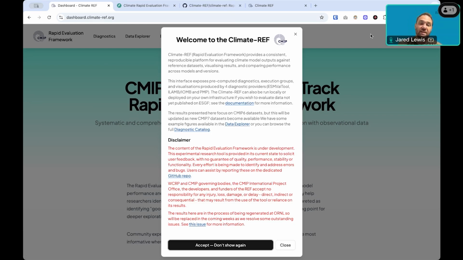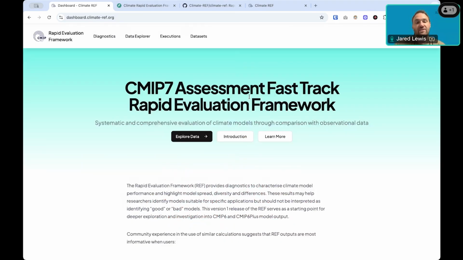I'd also note that the results we present here are intermediate results. We are currently going through a process of moving this deployment to be hosted at the ORNL ESGF node. So the results you see here and the URLs linking directly to some of these data will change in due course. We have a GitHub issue here to track that progress, and the values that you see here may be different to what we see today. This disclaimer will be shown on your first page load, and we can accept that to land back onto our landing page.